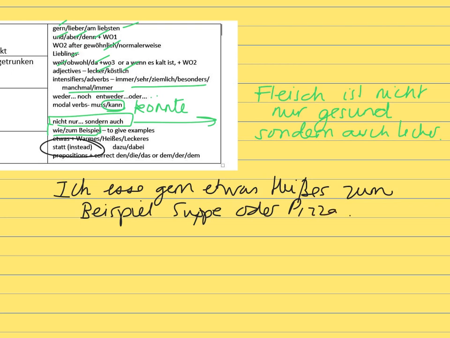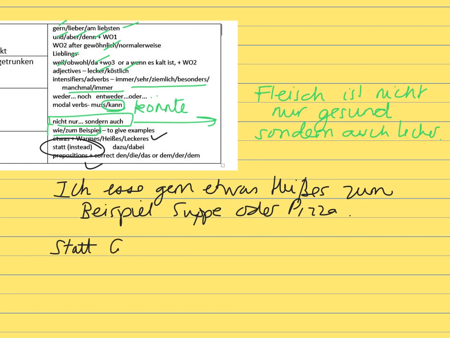Statt we've used before, so I did use those already. I used some prepositions with zu Hause, in der Schule. Statt is actually quite difficult, and probably best not used here, but in a food context it would be, instead of eating vegetables, I would rather eat fruit.